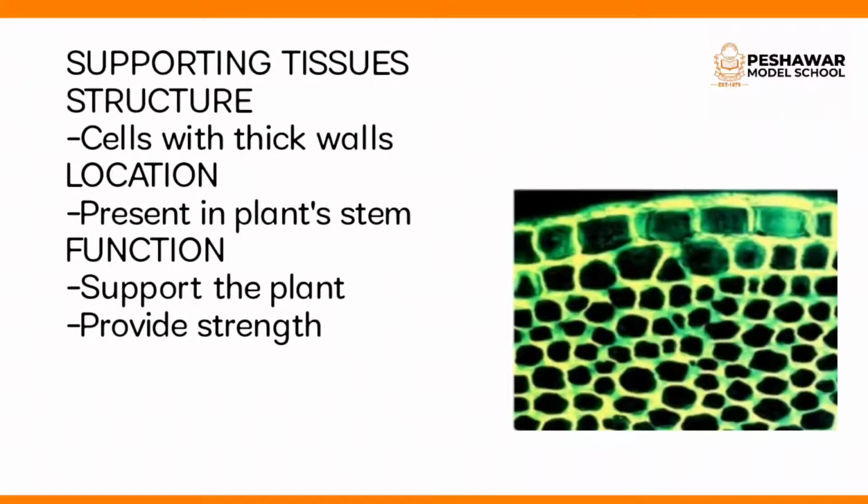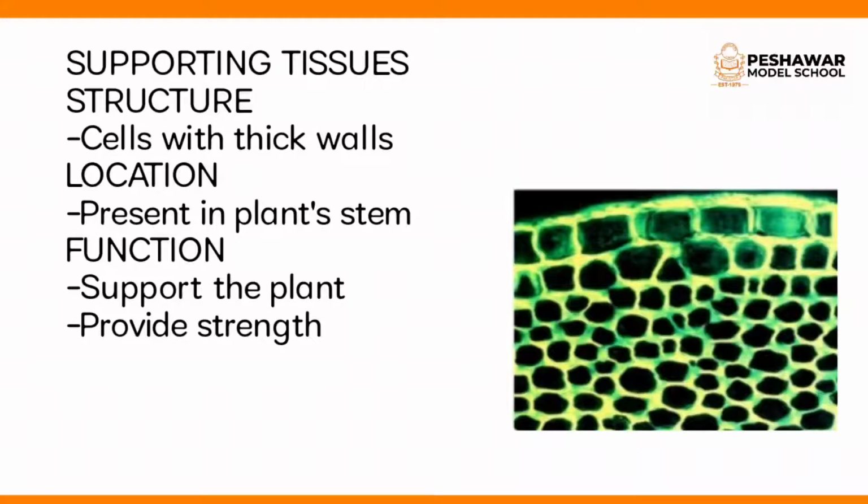Next is the supporting tissue. Supporting tissue makes the internal framework of the plant body. These tissues are made up of groups of cells with thick walls. Supporting tissues are found in the plant stem. As the name indicates, supporting tissue provides support and strength to the plant.